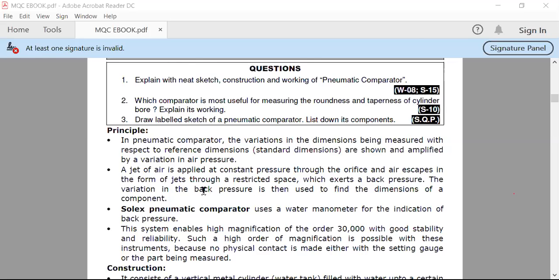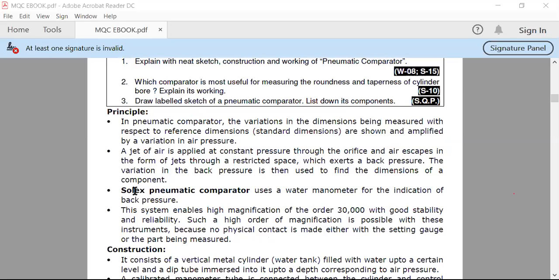Here they mention the Solex pneumatic comparator. What is a Solex pneumatic comparator? It uses a water manometer for the indication of back pressure. So what is a water manometer? This device you have already seen in your fluid mechanics lab.